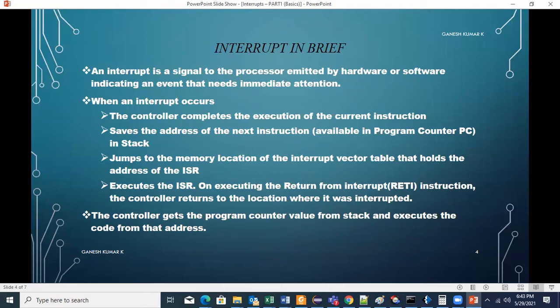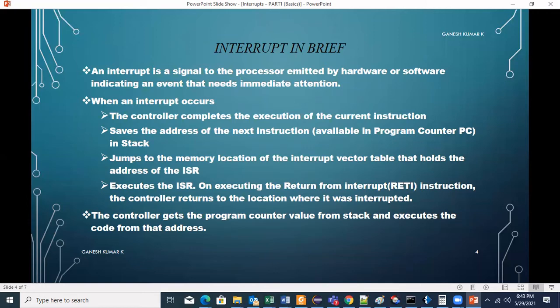So what happens when an interrupt occurs? What are the things the controller does? Let's see them. The controller will complete the execution of the current instruction. It will save the address of the next instruction available in the program counter in the stack. It also jumps to the memory location of the interrupt vector table that holds the address of the ISR. Reading the address of the ISR, it executes the code from the ISR.